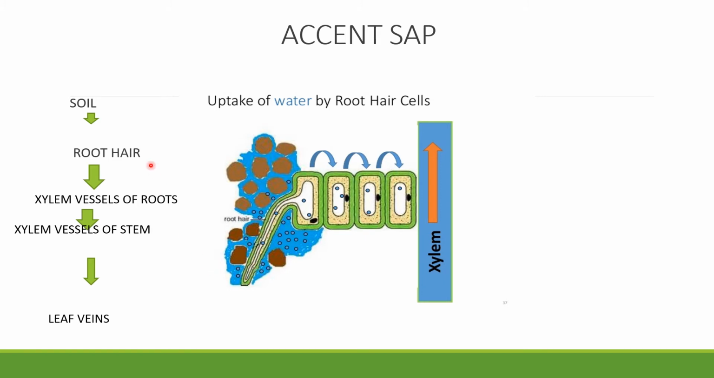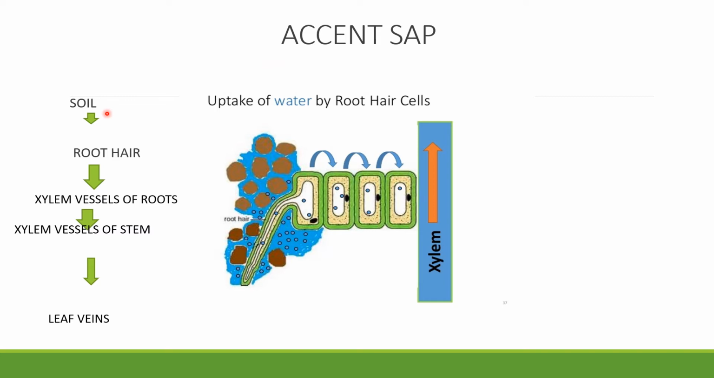Further, one of the processes is called ascent of sap. Ascent means rise up. Water rises up the plant from root to leaves, right? So ascent of sap means conduction of water from root to all parts of the plant.